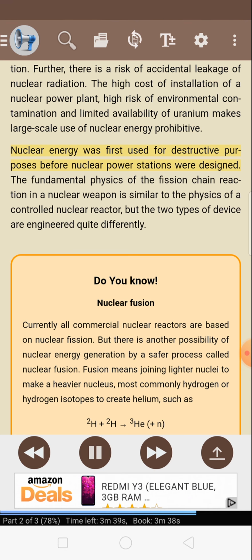Nuclear energy was first used for destructive purposes before nuclear power stations were designed. The fundamental physics of a fission chain reaction in a nuclear weapon is similar to the physics of a controlled nuclear reactor, but the two types of device are engineered quite differently. Do you know? Nuclear fusion. Currently all commercial nuclear reactors are based on nuclear fission.